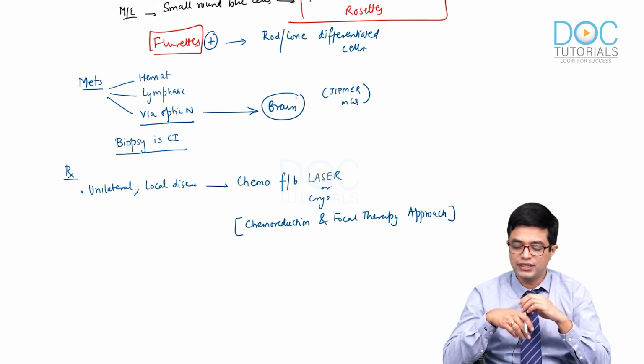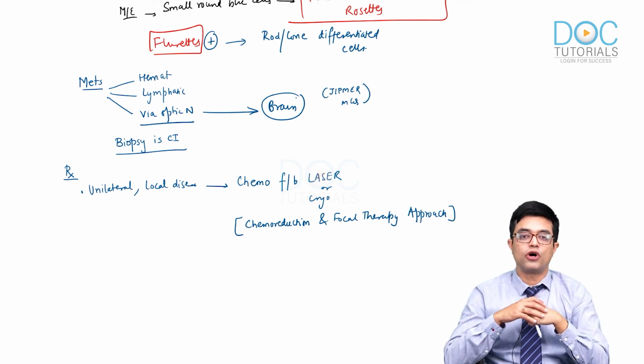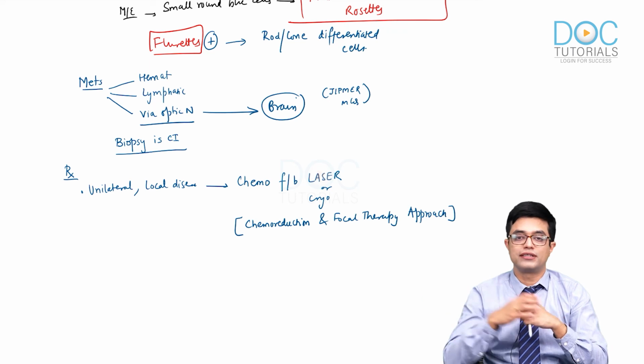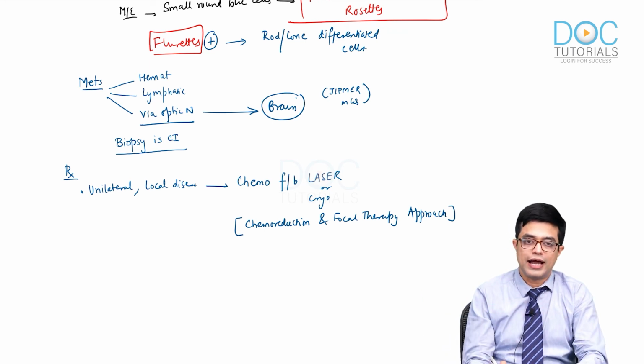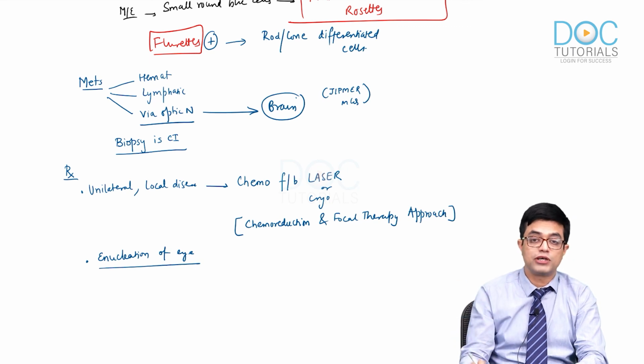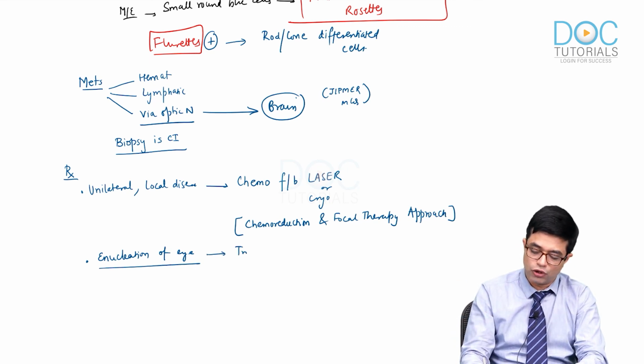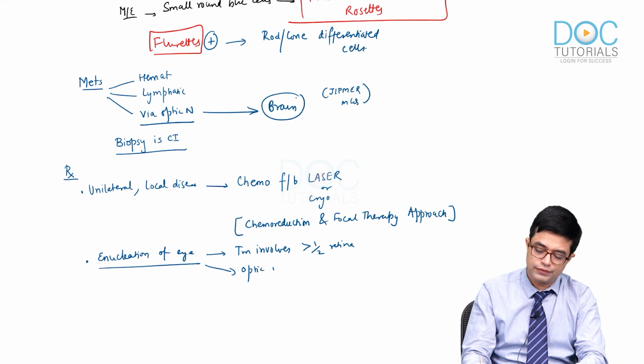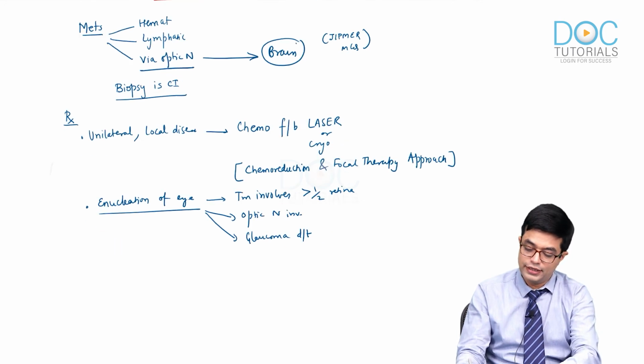And for chemotherapy, these days you can even use ophthalmic artery route or intravitreal route rather than the IV route, which is normally done. And you need to do enucleation of the eye. Enucleation of the eye is done along with part of the optic nerve if the tumor involves more than half of the retina, if there is optic nerve involvement, and if there is glaucoma due to anterior chamber involvement.